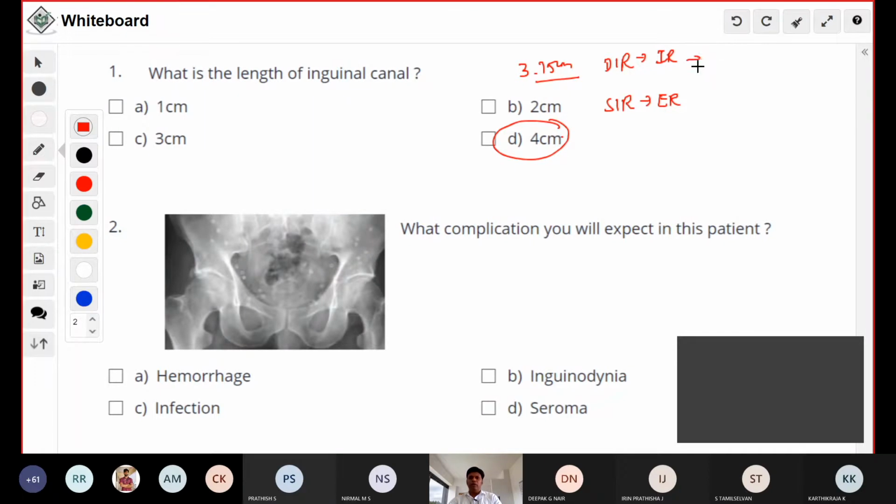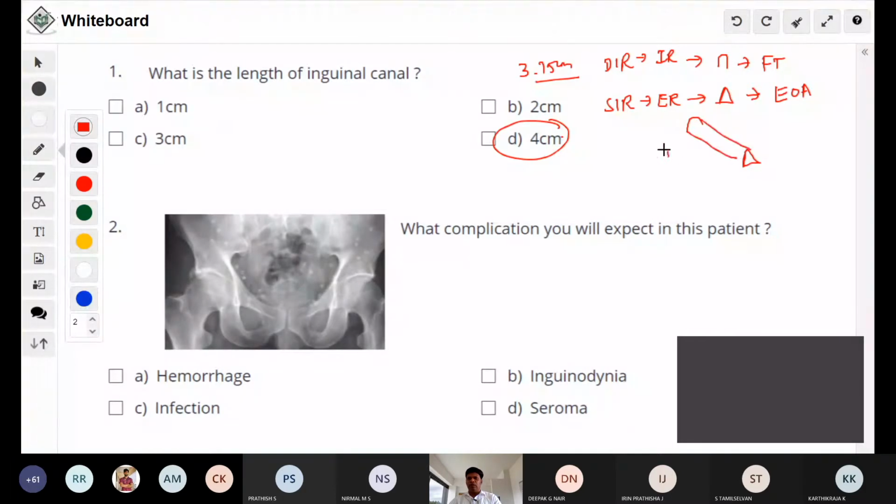The deep inguinal ring is an oval shaped or C shaped or inverted U shaped opening in the fascia transversalis, whereas the superficial inguinal ring is a triangular opening in the external oblique aponeurosis. So the deep inguinal ring will be like this, and the superficial inguinal ring like this. This oblique canal is the inguinal canal, and the length is around 4 centimeter.